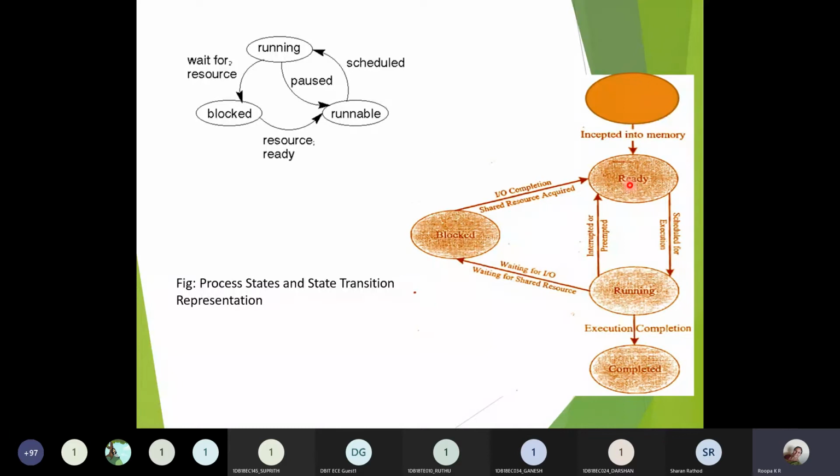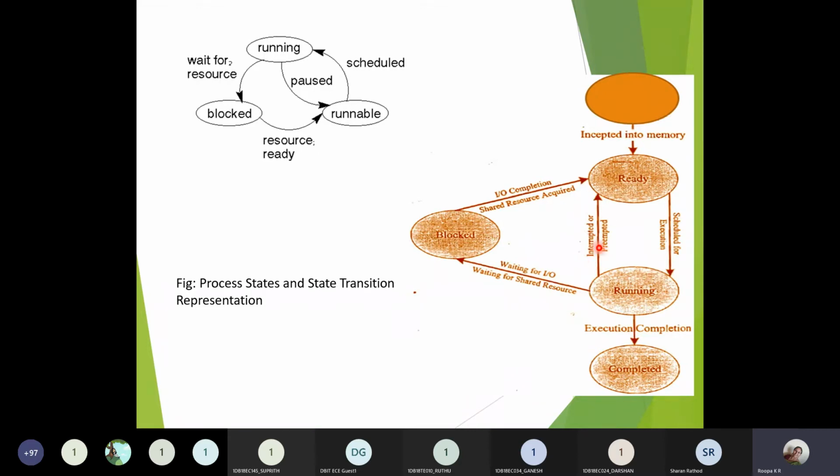Once it goes into ready state and starts executing, we need to give it the resources necessary for executing that particular process. So it goes into running state, meaning as soon as execution starts, it goes to running state. Suppose an interrupt occurs, if there are any chances of an interrupt occurring in the code which you have stored in the memory, from the ready state it comes to running state, and again from running state it goes back to ready state if any interruption has occurred.